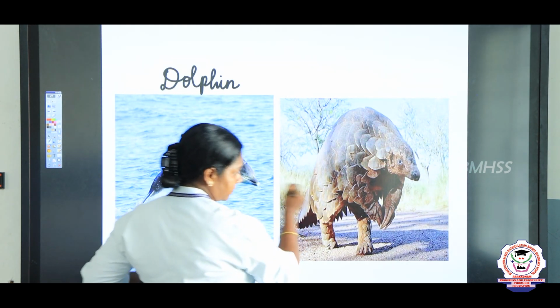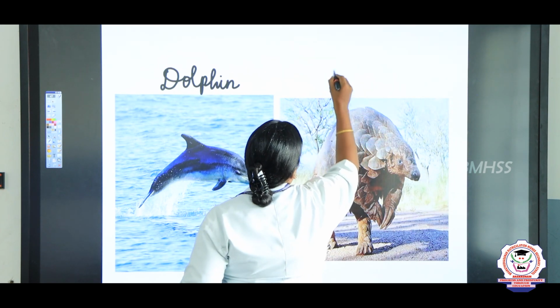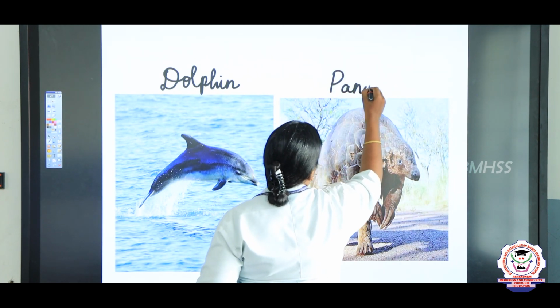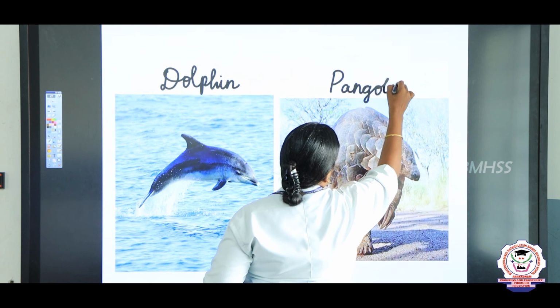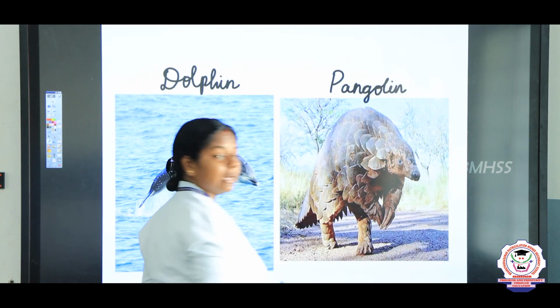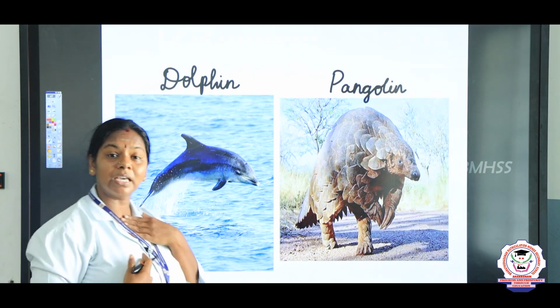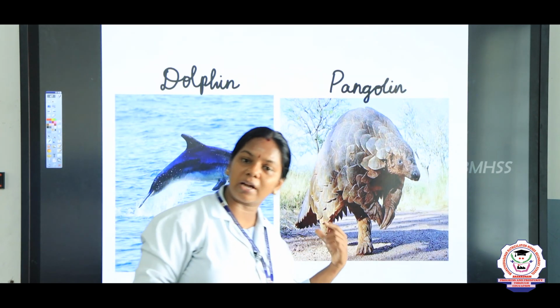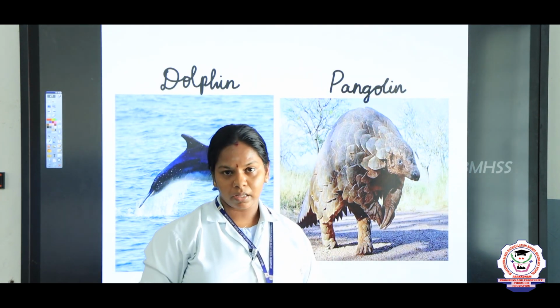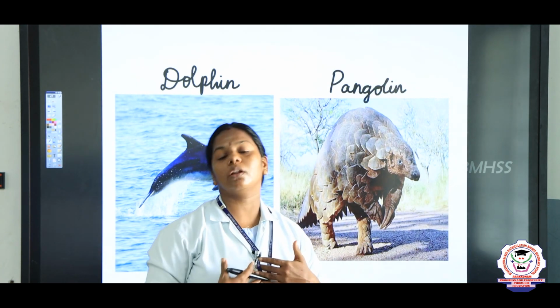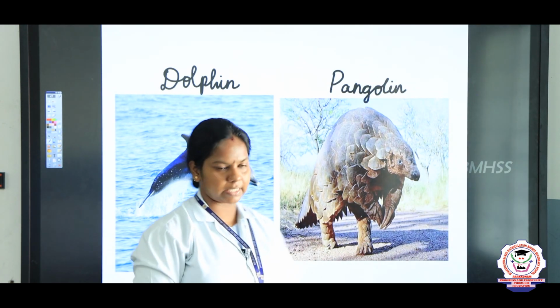And then pangolin. It is also a mammal. So, these are all the examples of class Mammalia, and we human beings also come under this Mammalia, and when compared to others we are of higher intelligence.